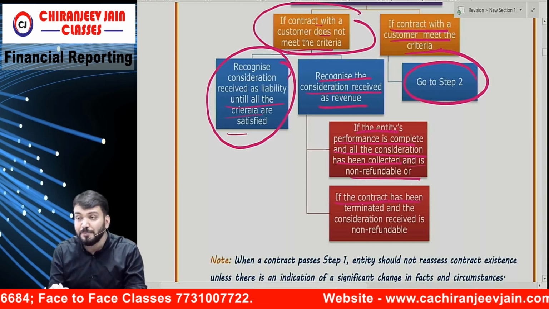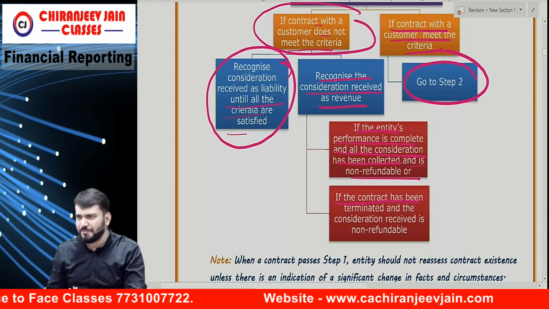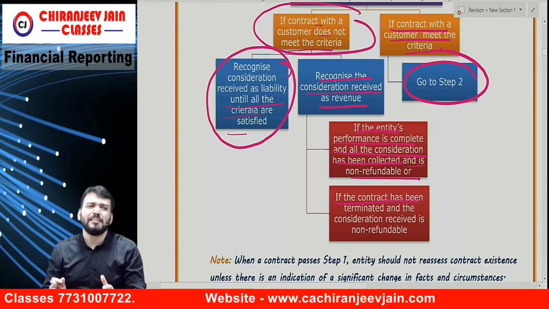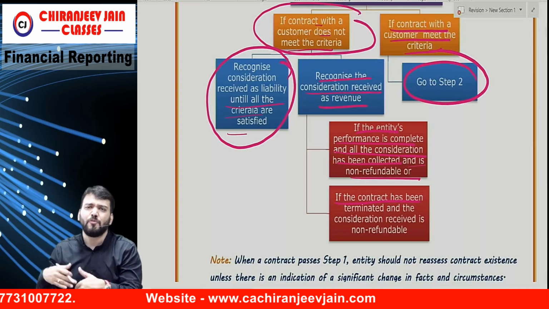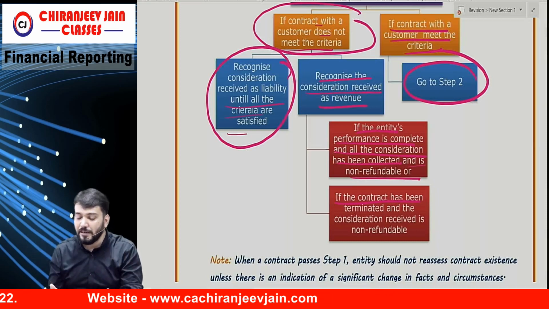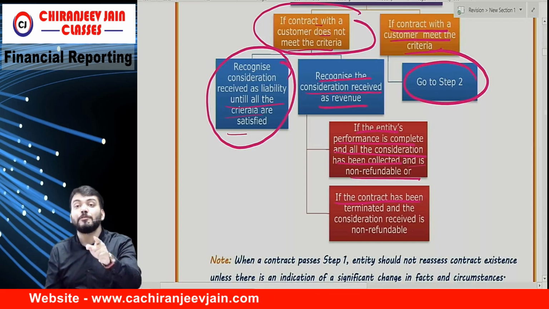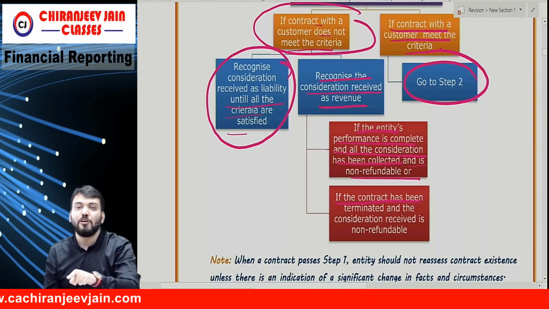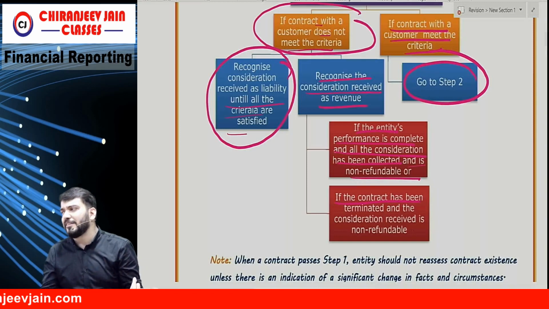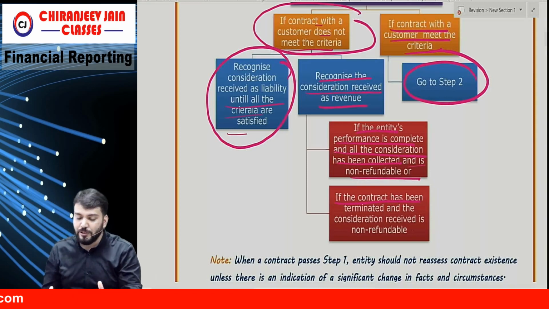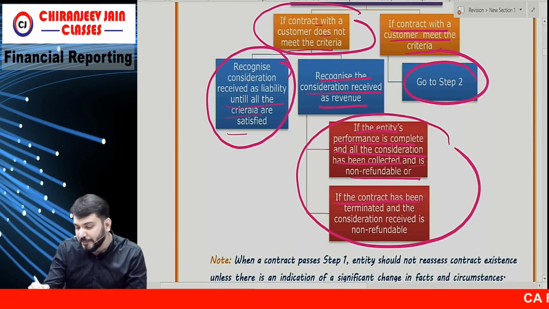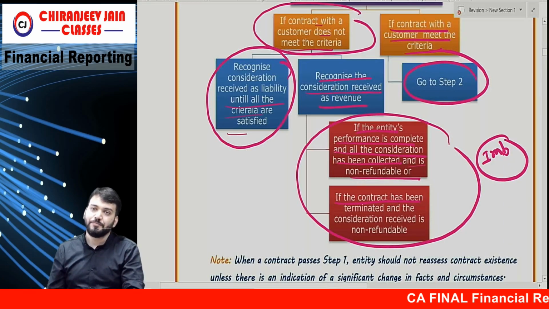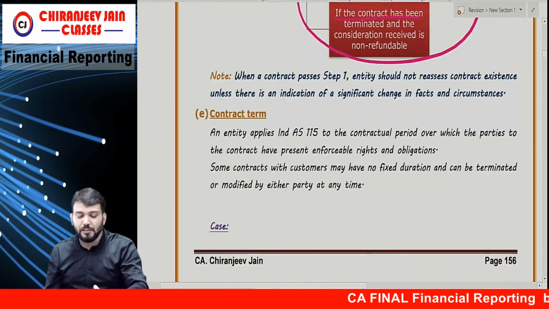If the contract has been terminated due to some reason, either due to fault of the customer or due to fault of the entity, whatever. Correct? And the consideration received is non-refundable, then whatever consideration is received will be recognized as revenue. So this is important from the exam point of view. A question can be asked from this. Understood? Correct. This also you have understood.